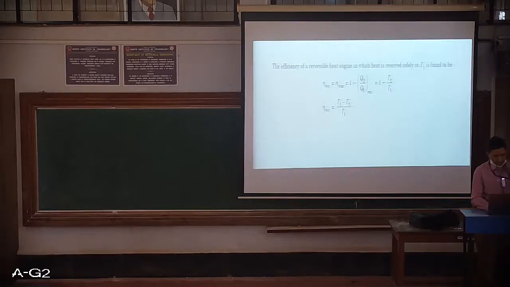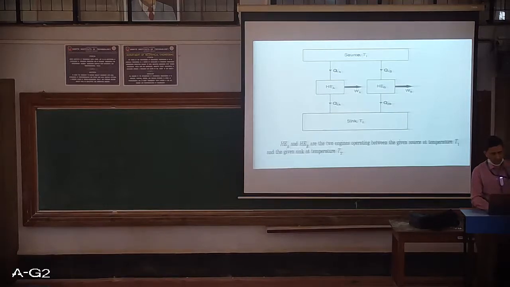So we have recollected what actually is a reversible heat engine. Now we will take up two heat engines. These two heat engines are named A and B. If you can just see this diagram, we have HEA and HEB. So there are two heat engines operating between the source T1 and the sink T2. The source is at temperature T1 and the sink is at temperature T2.